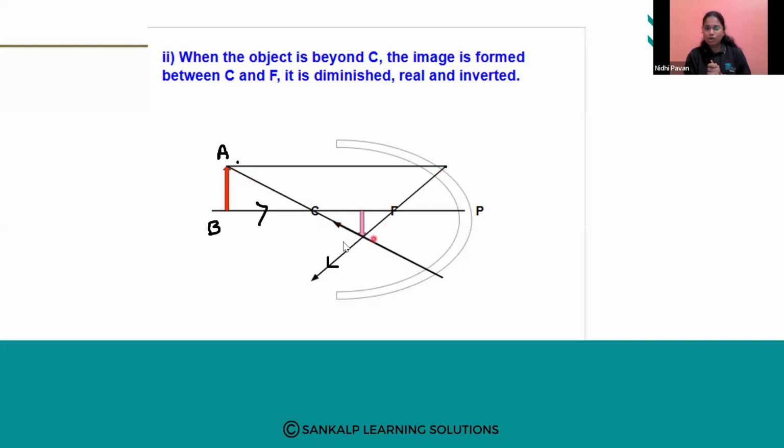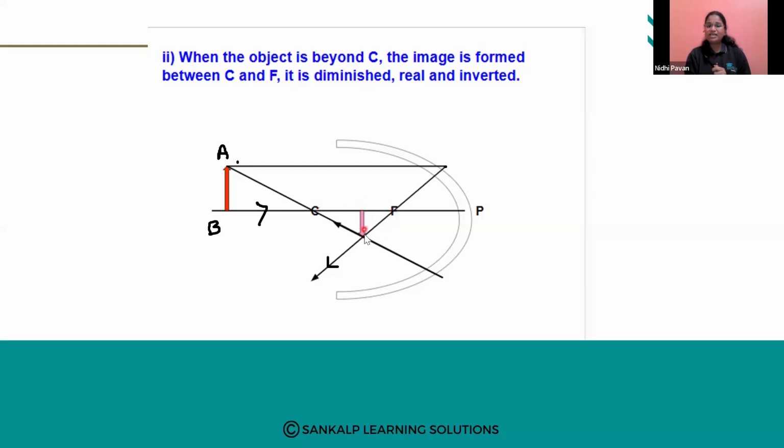So these two are reflected rays. These reflected rays meet at a point, so the image will be formed there. Where is that point? When you see it, you will understand the point is between F and C. C is the center of curvature, F is the principal focus. So the image is formed between C and F.